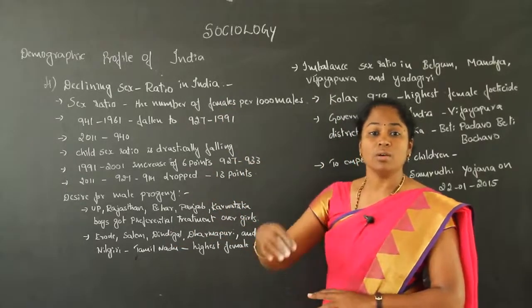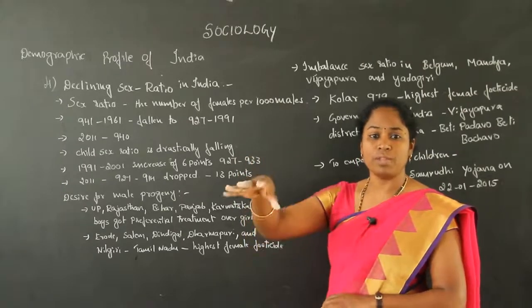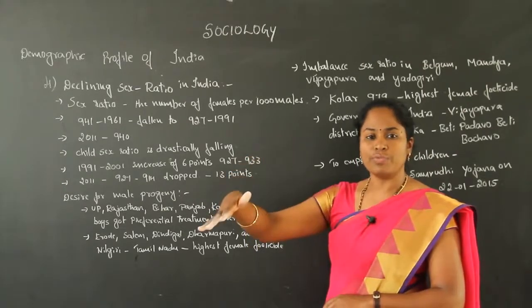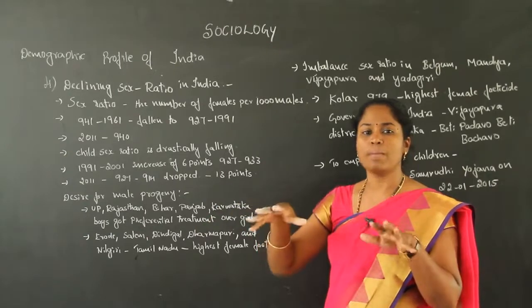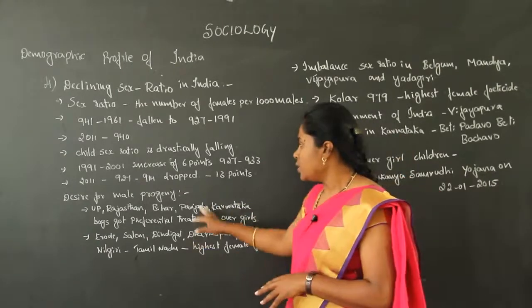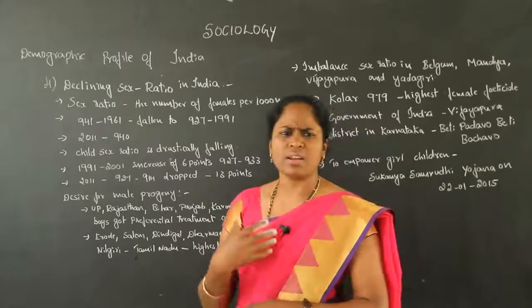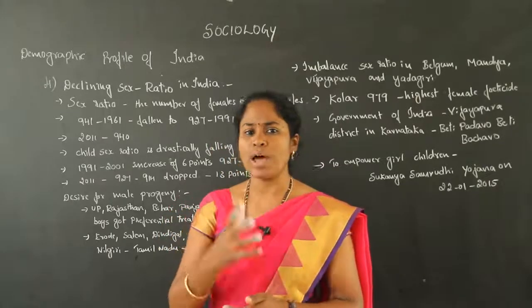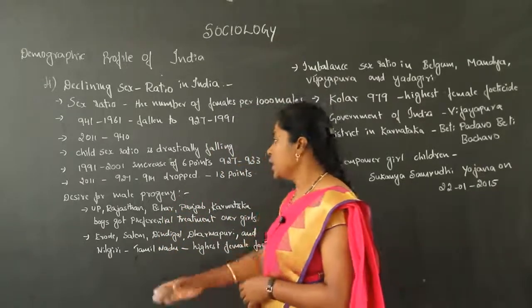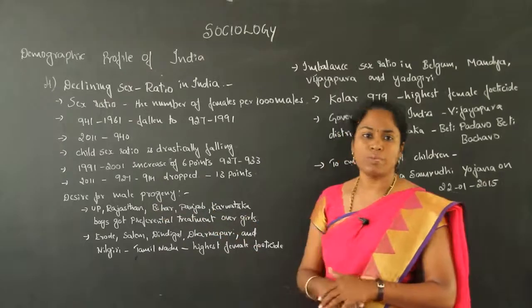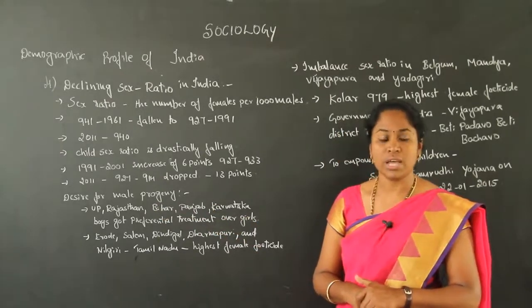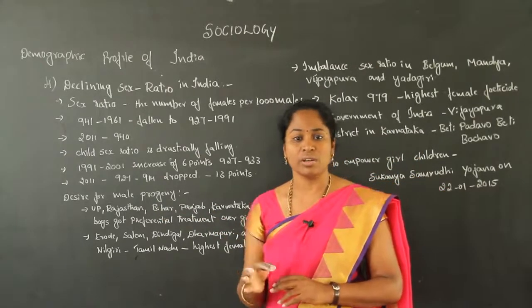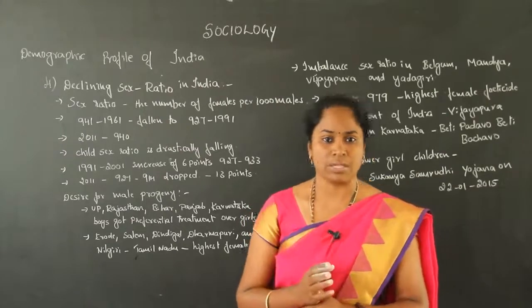So that is the problem which we could find between the male and the female ratio. We have an imbalance between these two. There are many reasons for this. One main problem is the desire for male progeny, where they expect male children in the families.